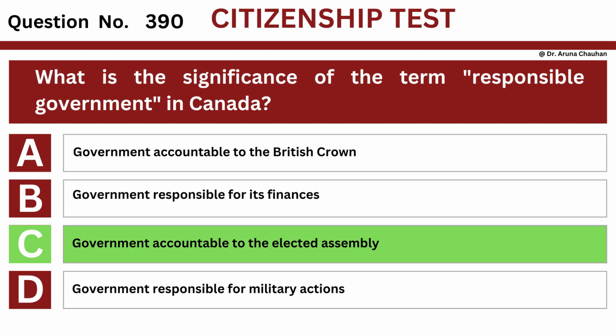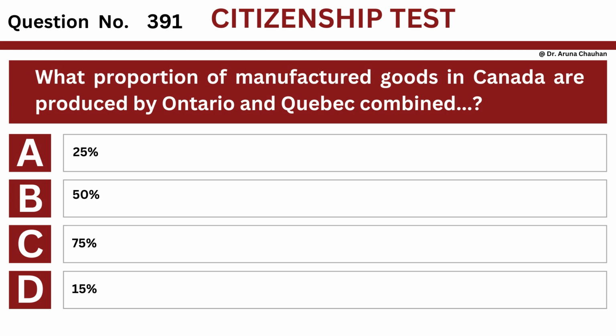The answer is option C, government accountable to the elected assembly. Question number 391. Question: what proportion of manufactured goods in Canada are produced by Ontario and Quebec combined? Option A, 25%. Option B, 50%. Option C, 75%. Option D, 15%.